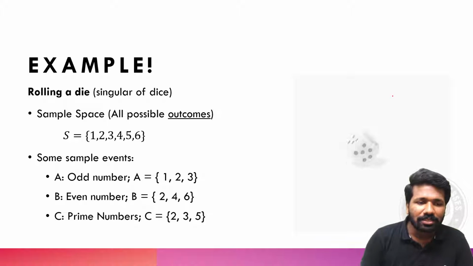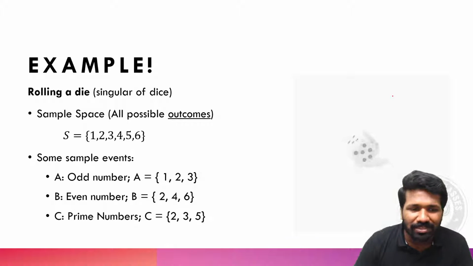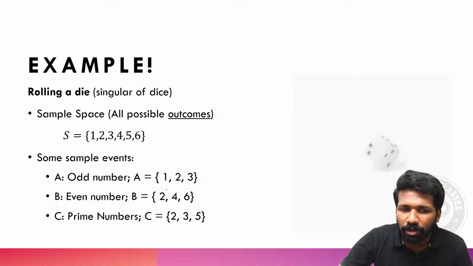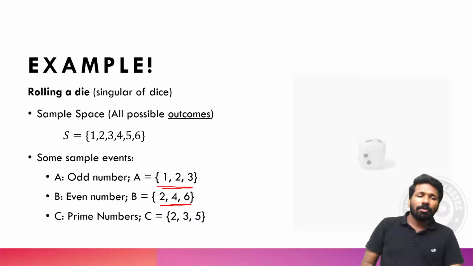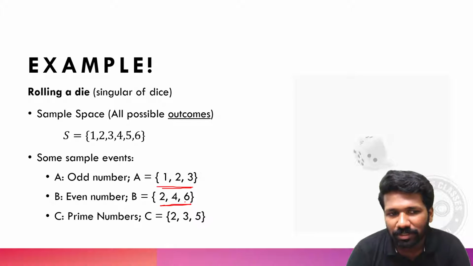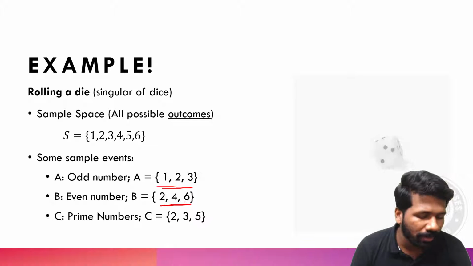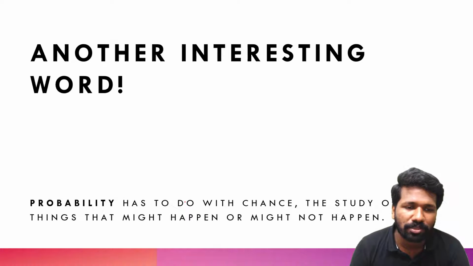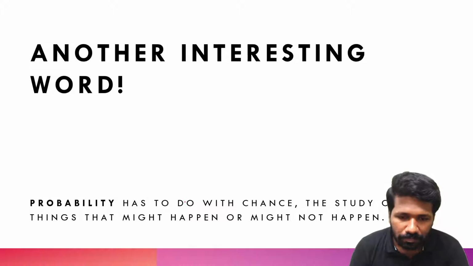And in this case, some of the examples of events are: odd number occurring, that is an example of an event. Even number occurring, that is an example of an event. Prime number occurring, that is an example of an event. So I hope all of you are clear with the terminology, sample space, events, etc.